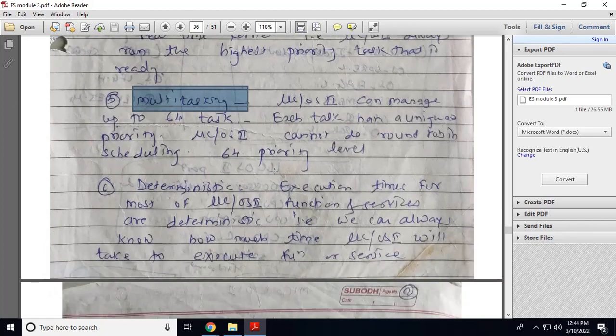The next feature is deterministic behavior. The execution time for most microcontroller OS2 functions and services is well known, which means we can always know how much time microcontroller OS2 will take to execute a function or service. That is deterministic behavior. We know for a particular service or function of microcontroller OS2 how much time it will take to execute.